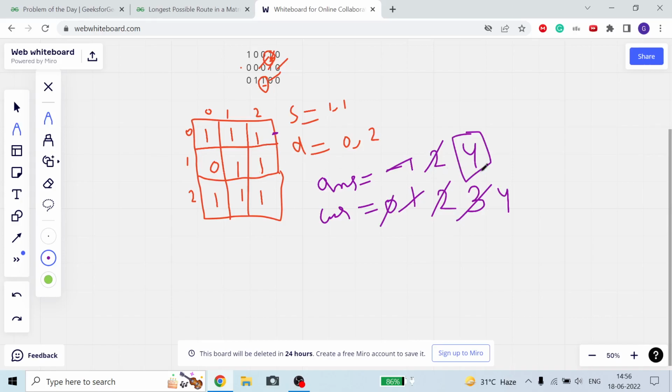Okay, so now how 4 is our answer, how 4. So first of all, how 2 is our answer. 2 is our answer by 2 type, 1 move, 2 move, 1 move, 2 move. Now why 4 is our answer? 4 is our answer is 1 2 3 4. Okay, so this is how we will do it.